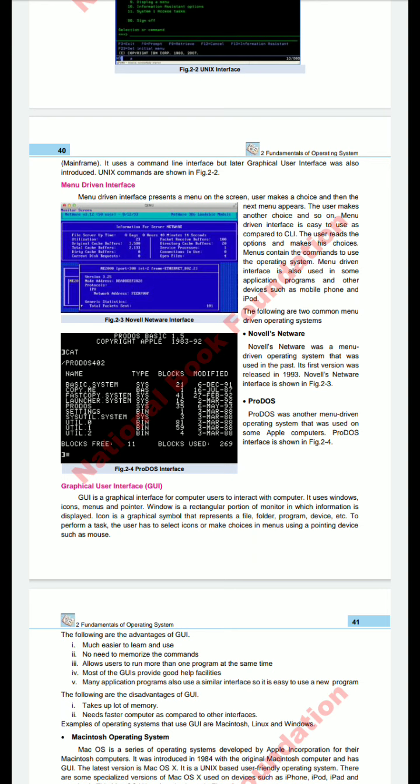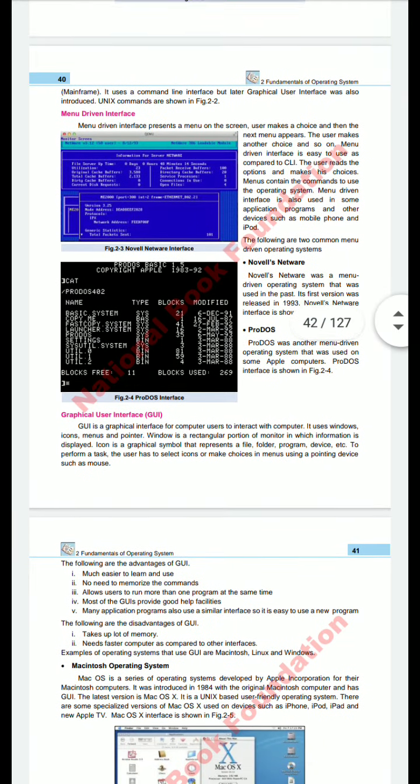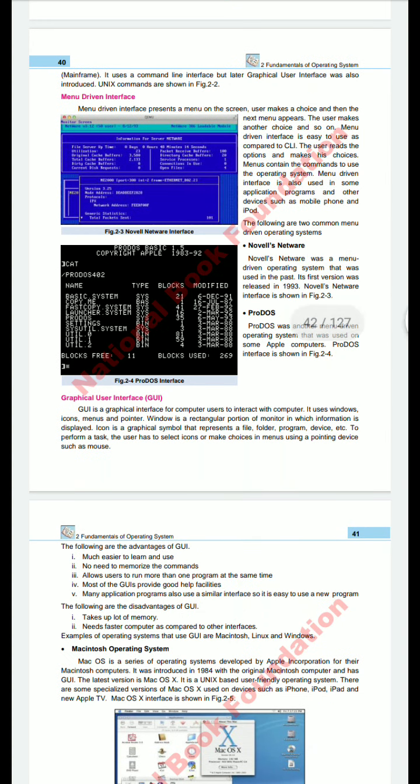Menu driven interface is easy to use as compared to the command line, as there are no commands to type. There is a menu and you choose one option, click and select the option and go forward. The menu contains the commands to use the operating system. Menu driven interface is also used in some application programs and other devices such as mobile phones and iPods. This is the menu driven interface whenever you restart your computer or mobile or iPod.